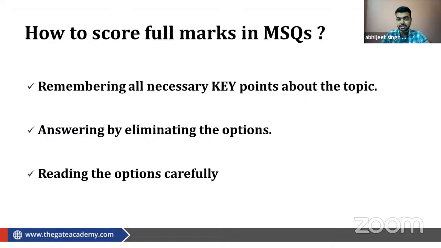Okay, guys. So this is a very important point, that you have to read the options carefully. Do you guys agree or not? Tell me yes or no. Please be energetic on the chat. Keep discussing. If you have any doubt regarding this particular topic, you can ask on the chat. Okay, guys.